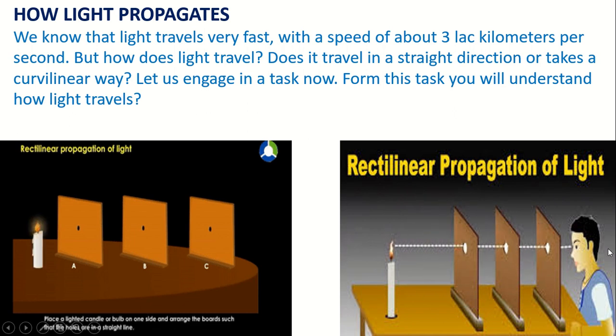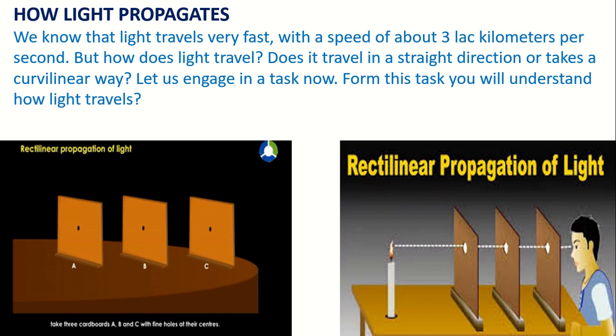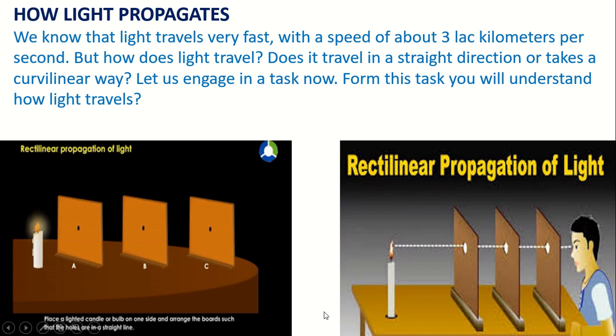If you see from the opposite side of the boards, you can see the light traveling along a straight path, a straight line. So light propagates in a straight way. From this experiment, it is proved that light does not travel in a zigzag way. It always travels in a straight direction. The straight line traversed by light is known as the ray of light.